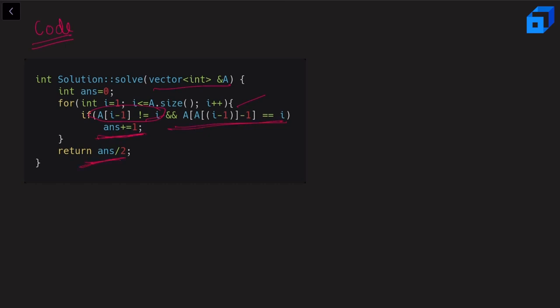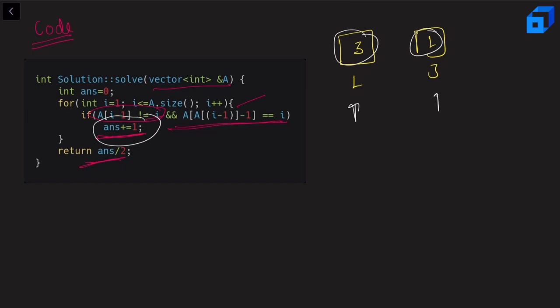Why so? Because here we are talking about pairs, right? Let's say this is the case. This is index 1. At index 1 we have 3 and at index 3 we have 1. Then we are talking about pairs here. So while iterating when I am at 1, I'll check that these two are the pairs we are talking about. So I'll add 1 to the answer. And then when I move on to the next index, I'll again see that this is valid. Then I'll add it again to the answer. So in this fashion, we'll see that we are adding to the answer twice. So that's why we have to divide it by 2. Now let us move on to the second question.